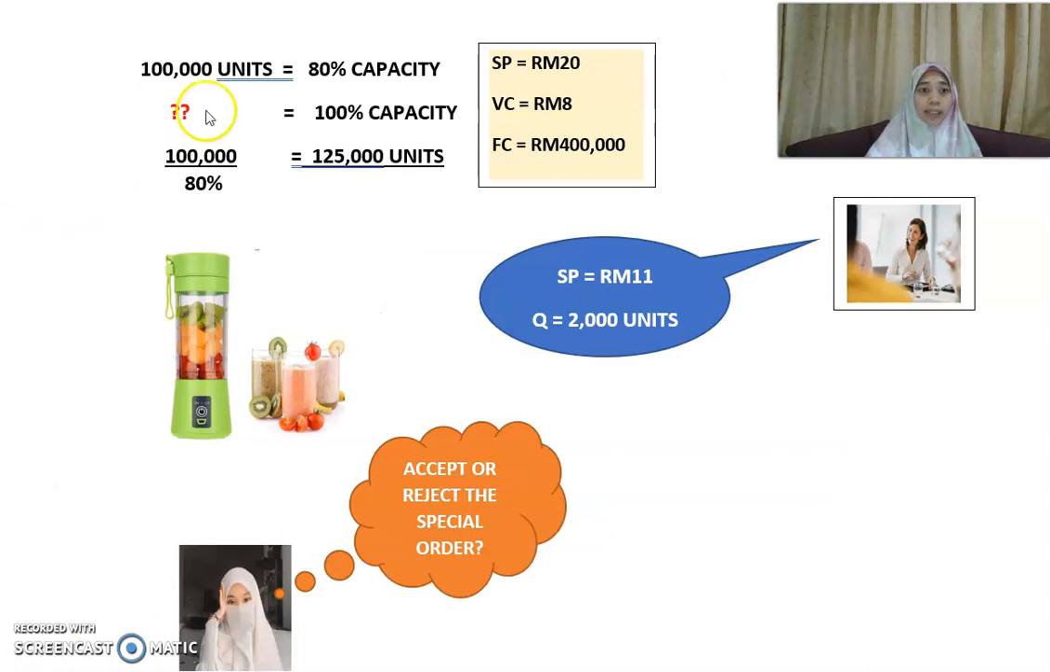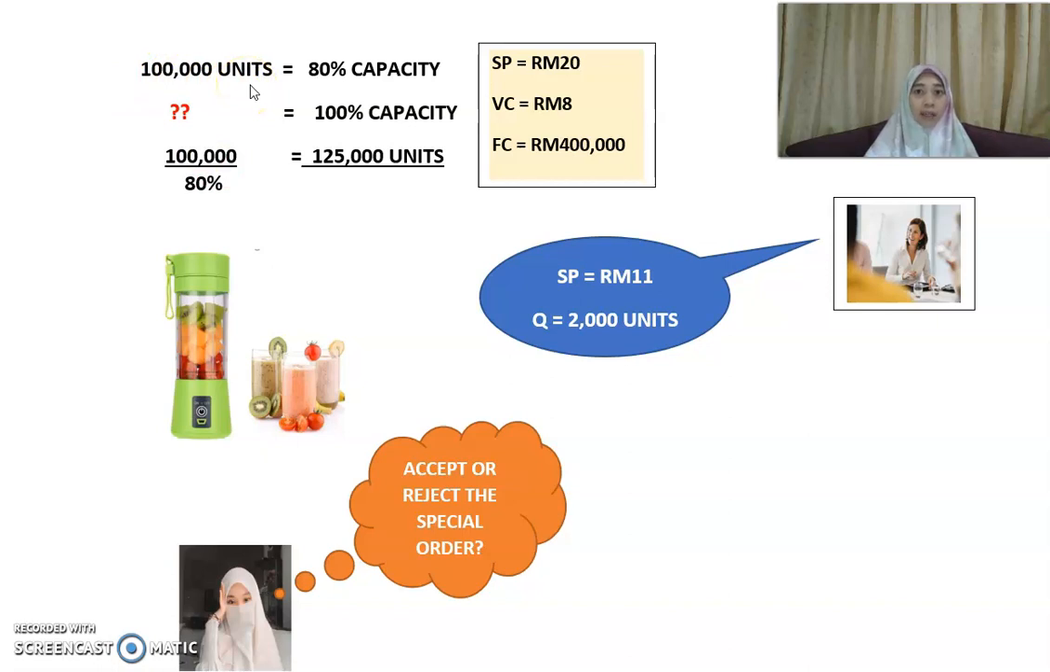To summarize the question, you are currently producing 100,000 units of blenders. These 100,000 units represent 80% capacity. So if you are producing at 100% capacity, how much is it? That will be 125,000 units. That will be 100,000 divided by your 80%. So you will get 125,000. That means you are able to produce up to 125,000 units. But currently, you only produce 100,000 units.